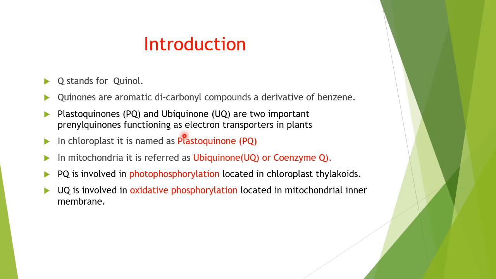In chloroplast, it is referred to as plastoquinone (PQ), while in mitochondria, it is referred to as ubiquinone or coenzyme Q. So PQ, or plastoquinone, is involved in photophosphorylation, which is located in chloroplast thylakoids, and ubiquinone is involved in oxidative phosphorylation, which is located in the mitochondrial inner membrane. So we have a cycle which is involved both in photophosphorylation as well as in oxidative phosphorylation.